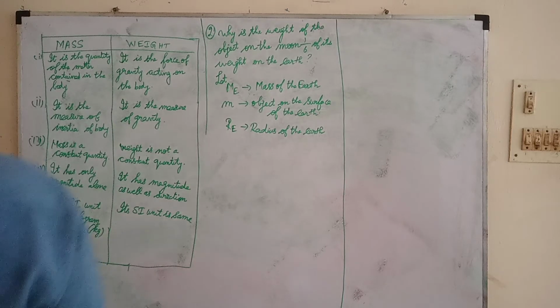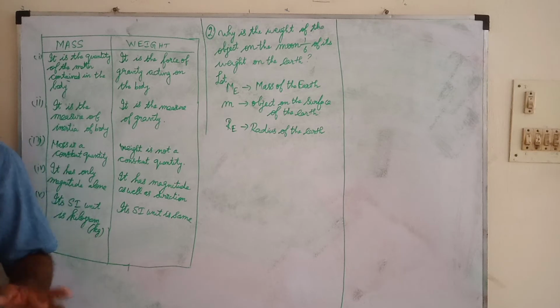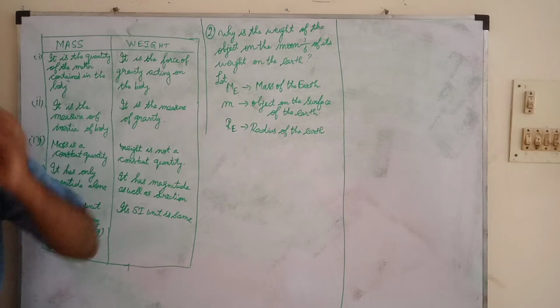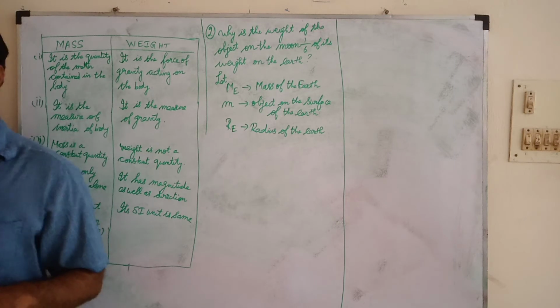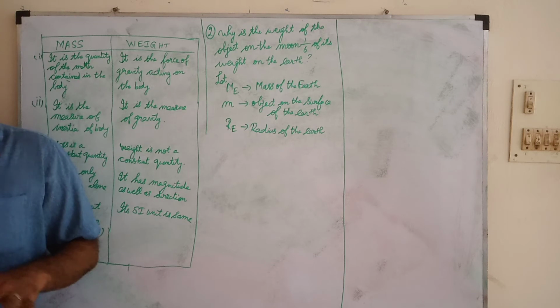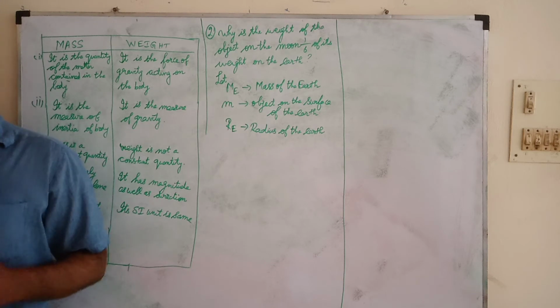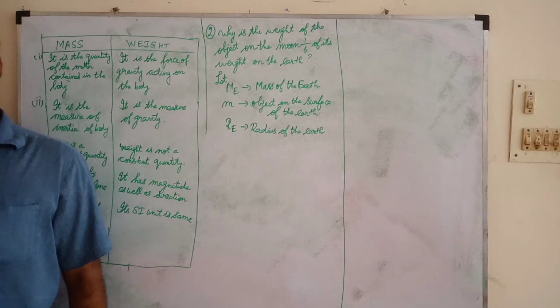Very good afternoon, students. Today we are going to see in gravitation what is the difference between mass and weight. In the previous class, what concepts have we seen? We have seen what we mean by gravity and the universal law of gravitation. How does it work? It works by the product of the masses and inversely proportional to the square of the distance between them. So the formula is gravitational constant G, m1 m2 by r square.